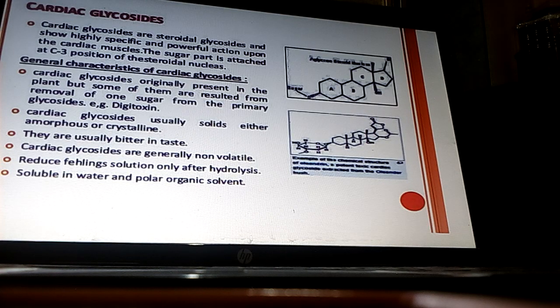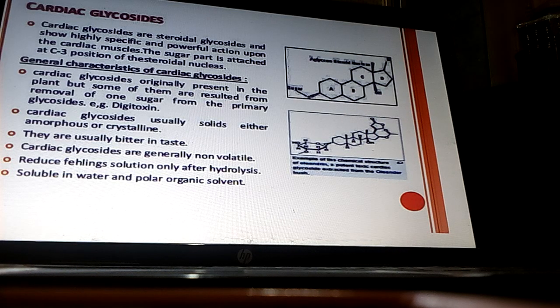When the sugar molecule is removed, the aglycon part gives the therapeutic effect, as it is the active constituent responsible for the particular therapeutic effect. So this is about the cardiac glycosides. Here the example is digitoxin.